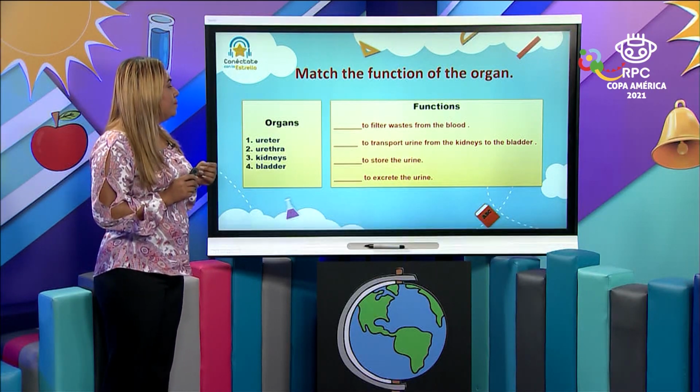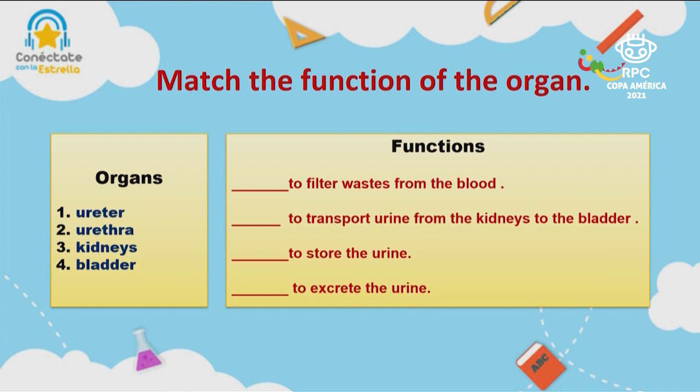Let's start. To filter the waste from the blood. So let's find, oh, see, you see, ureter, to transport urine from the kidneys to the bladder. Okay, we have to continue with the number 2, urethra.